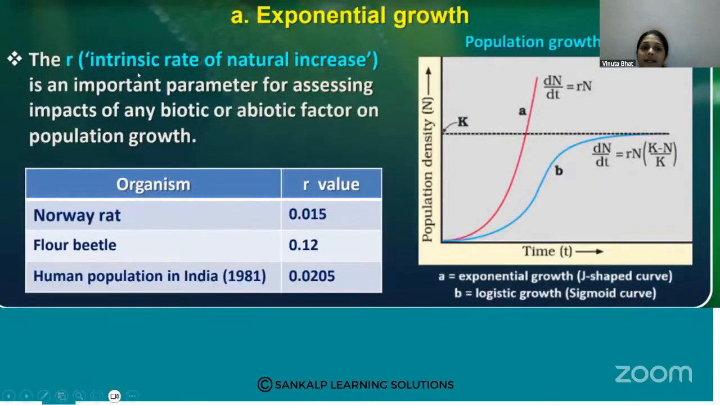The r is the intrinsic rate of natural increase. It is an important parameter for assessing the impacts of any biotic or abiotic factor on the population growth. So it shows the normal increase of the population density. For the Norway rat, the intrinsic rate of natural increase is 0.015, for the flour beetle it is 0.12, and for the human population in India the natural increase is 0.0205. That is the r value for these populations.